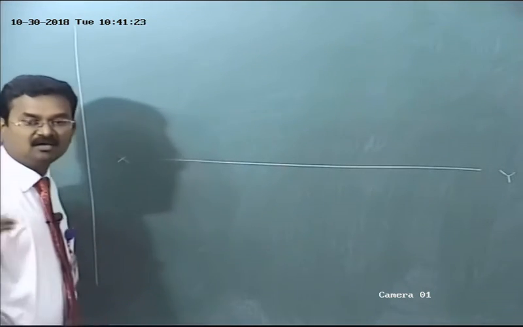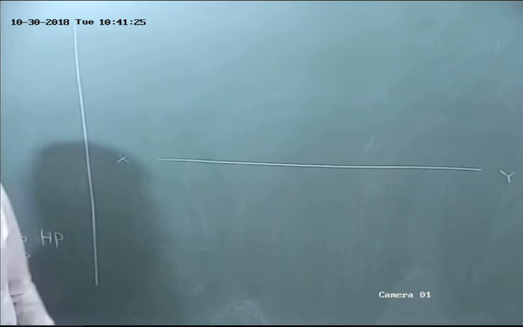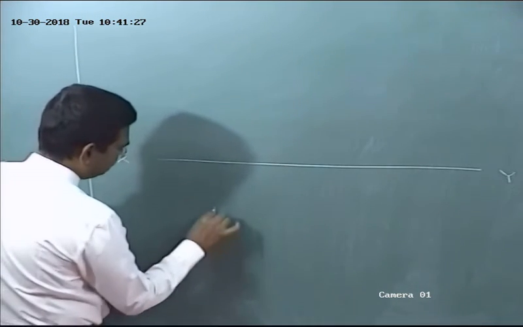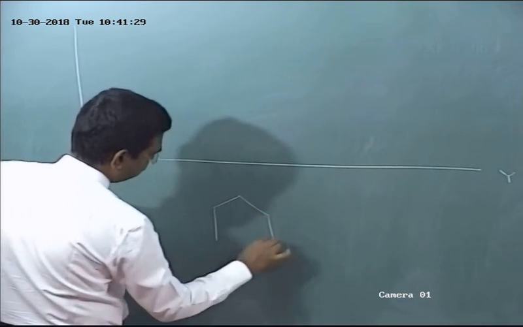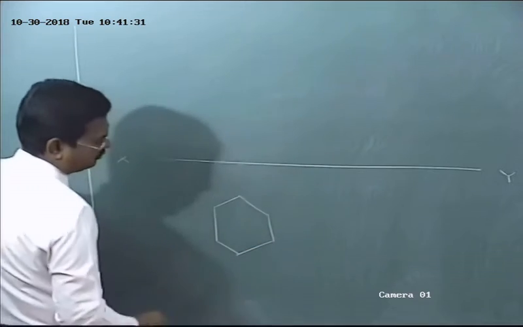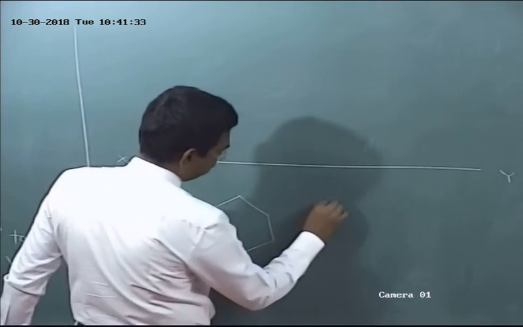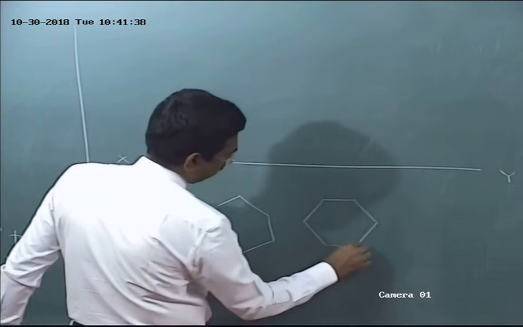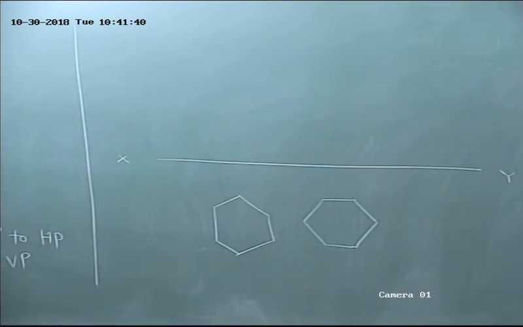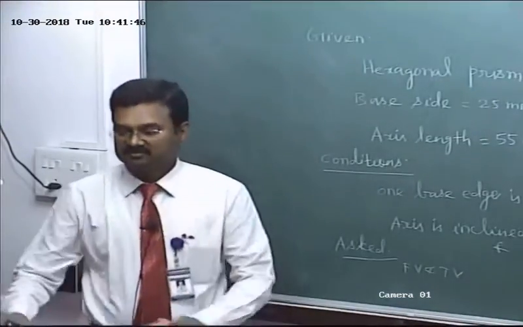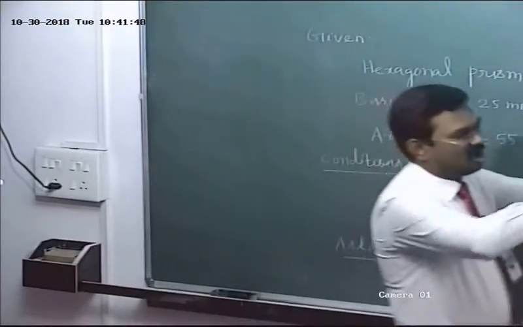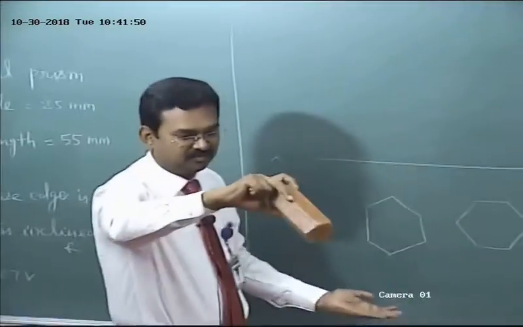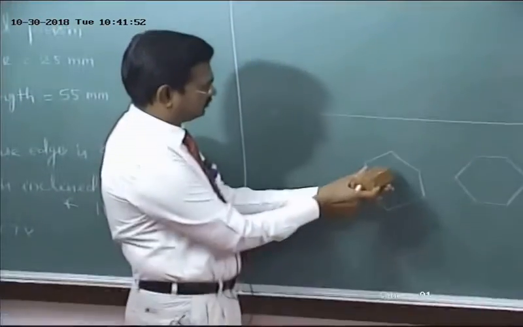Listen, here there are two possibilities to construct the hexagon. We can construct the hexagon in this way, or in another way. Anyone tell me which one is suitable for this condition? Listen, after rotation, horizontal plane appears below XY, isn't it?